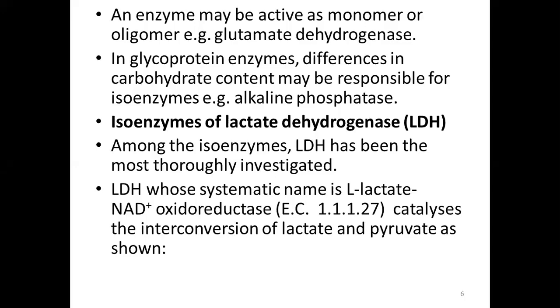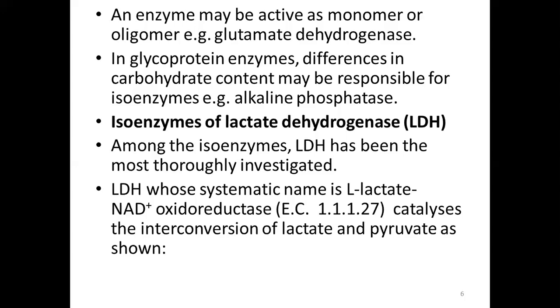Next is the glycoprotein enzymes. It means that glycoprotein enzymes consist of the protein amino acid sequences along with certain carbohydrate units. Therefore, the name is glycoproteins.